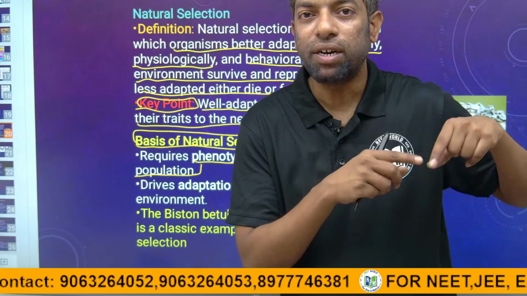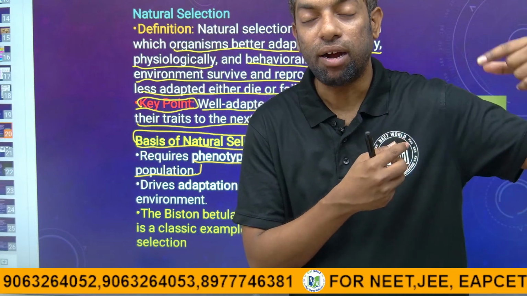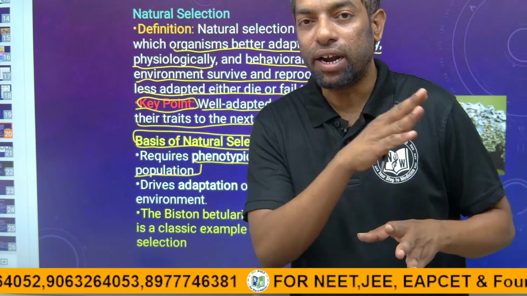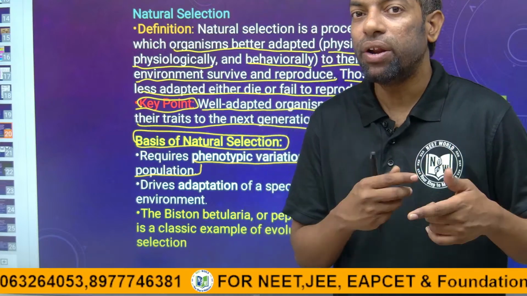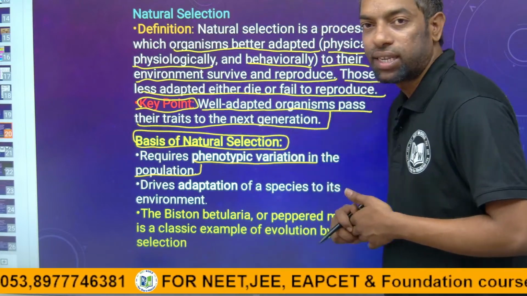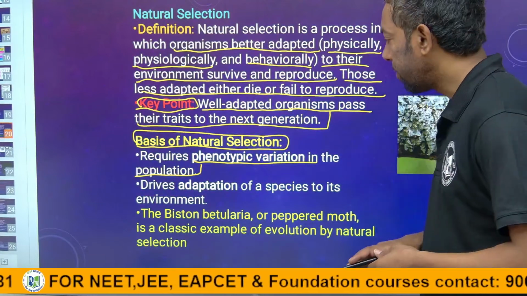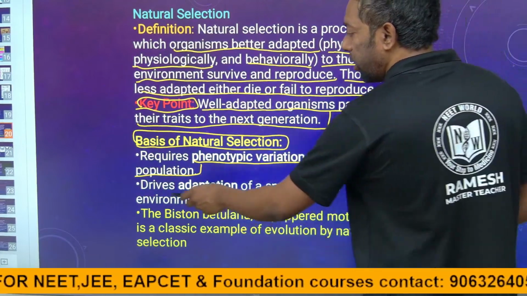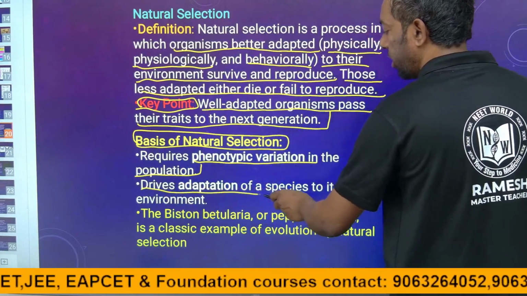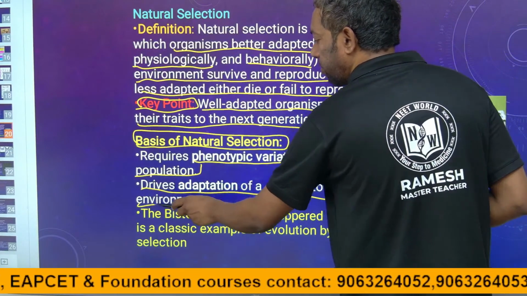They adapted their skin color to green, adapting their skin color to nature. Phenotypic means the external surface of their body, what color they can produce. Yes, there is a variation. It drives adaptation of the species to the environment.